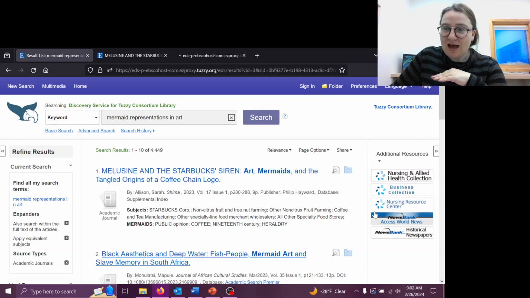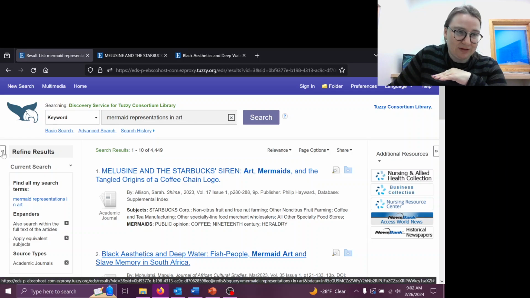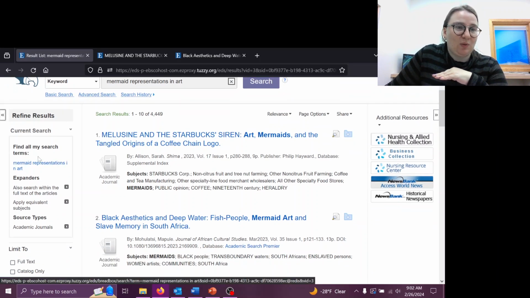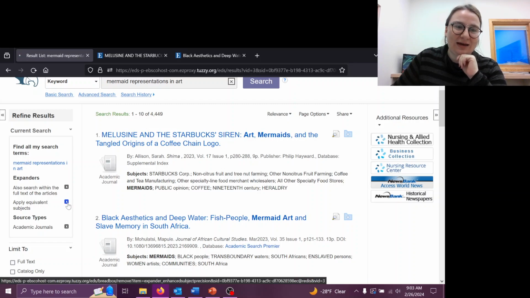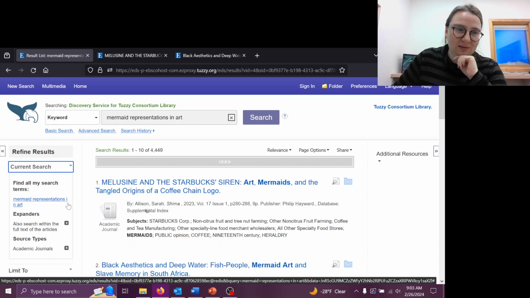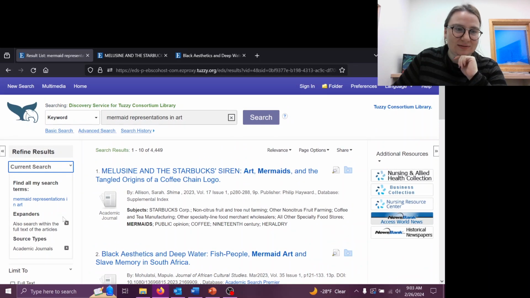All right. Looking around at the options again, you have the Refine Results menu over here, and you can hide that if you want to. You can open it up again. Right now, it's telling me what I'm looking for in this linked series of words here, and it's automatically including the expanders where it's searching the full text of the article, and it is also applying equivalent subjects. So if I wanted to, I can X out both of those. It's still coming up with the ones that I was interested in.